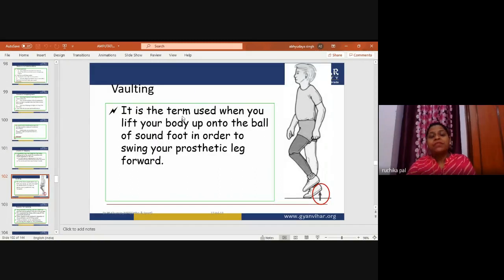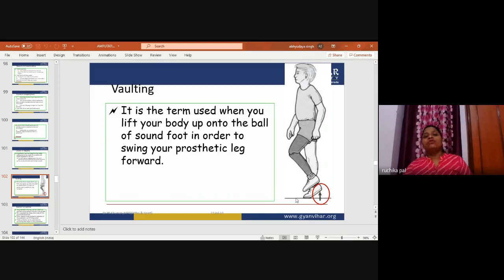Vaulting is the term used when you lift your body up onto the ball of the sound foot in order to swing your prosthetic forward. You can see it in the diagram. The first stage is the stance phase, heel strike. Then toe off, and we go to the swing phase.